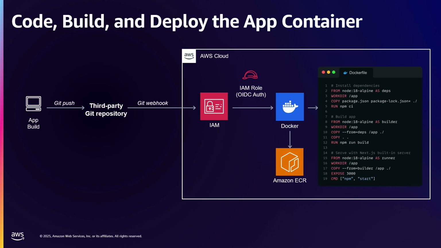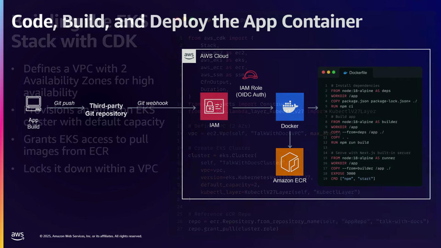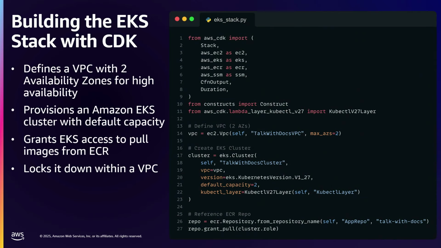We want to start off, we have our front-end application, and it looks really cool. It's our Talk with Documents app. We're going to put that on Amazon ECR, which is the container registry. And it's really easy. You just create a Dockerfile that looks like this, and then you could build it either with a CI/CD pipeline, or you could just do it locally. If you do it with a CI/CD pipeline, you're just going to need that IAM OIDC role, and then that will auto-build it.